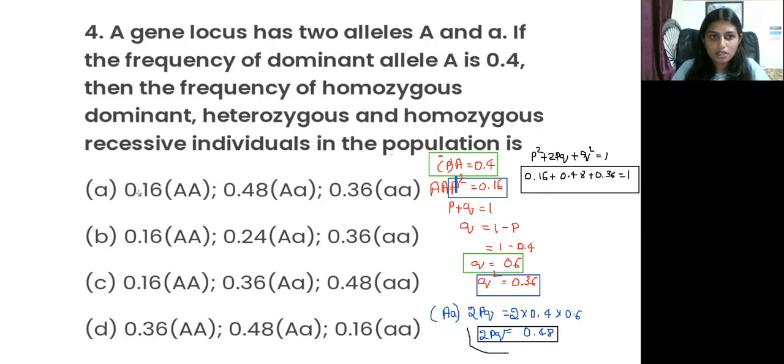So option A, you can see 0.16, that is P square, correct. 0.48, that is 2PQ, correct. And 0.36, that is Q square, correct. So option A is the correct answer. So this A represents P square, this small a represents Q square, and this represents 2PQ.